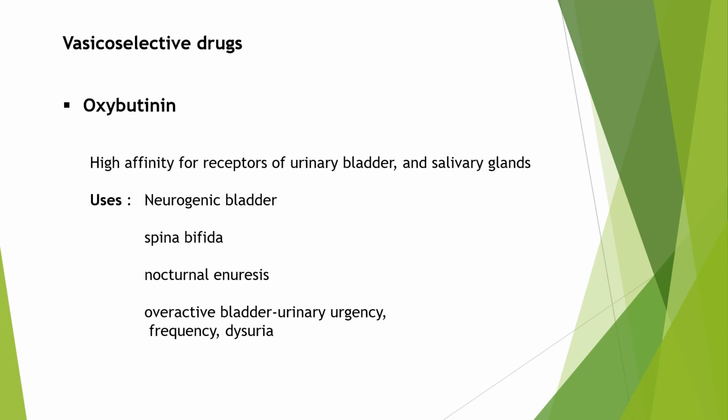Now coming to the other group, oxybutynin. It has a higher affinity for receptors of the urinary bladder and salivary glands. So it will have more action on these organs. So the uses are neurogenic bladder, spina bifida, nocturnal enuresis, overactive bladder, that is urinary urgency, frequency and dysuria.